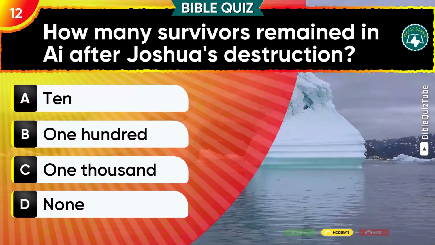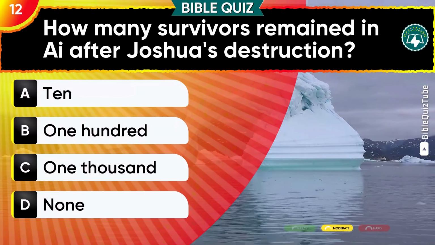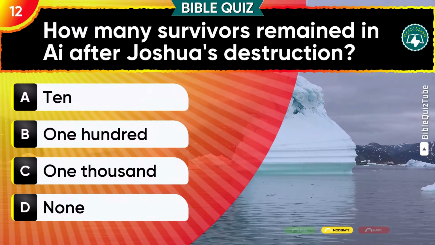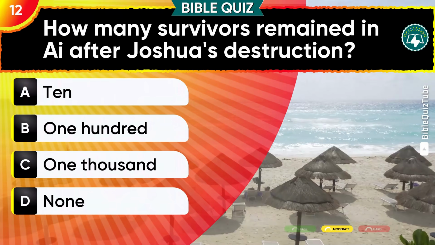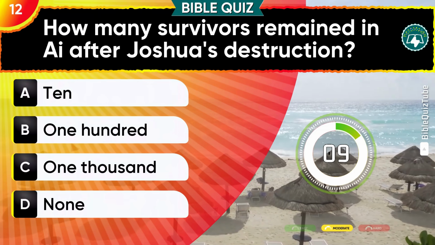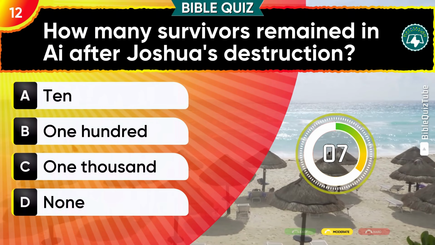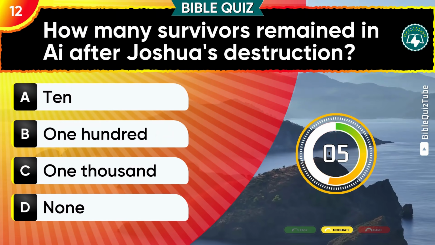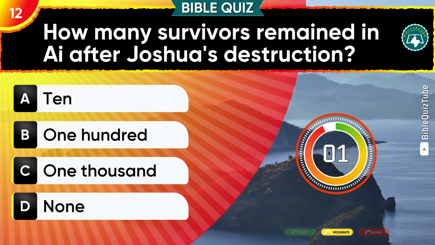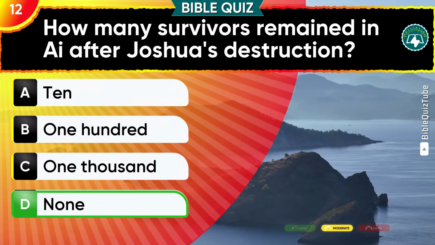Question 12. How many survivors remained in Ai after Joshua's destruction? Possible answers. A. 10. B. 100. C. 1,000. D. None. The valid answer is D. None.